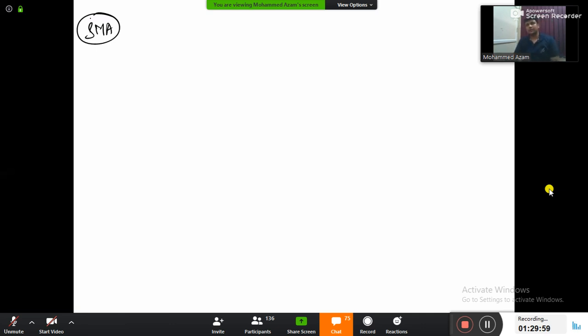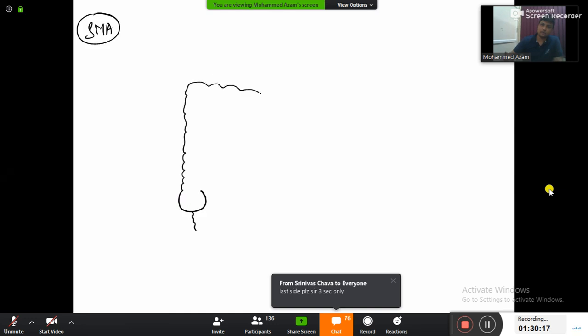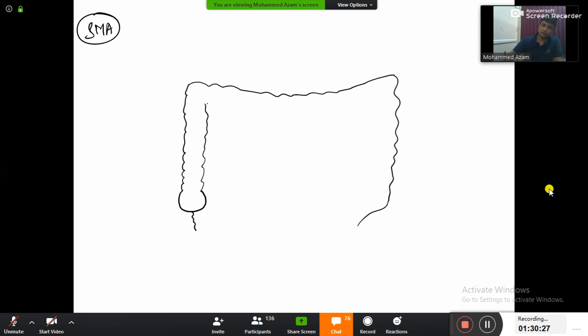Superior mesenteric artery will be supplying to midgut, and for that we need to draw the diagram of midgut. So let's begin with the midgut diagram. This one is cecum attached to appendix. Cecum continues above as the ascending colon, and this one will be the transverse colon, and this will be the descending colon.